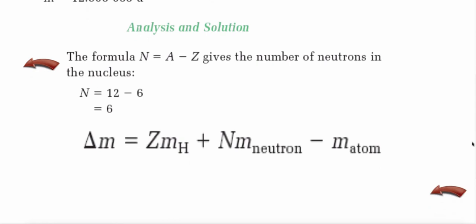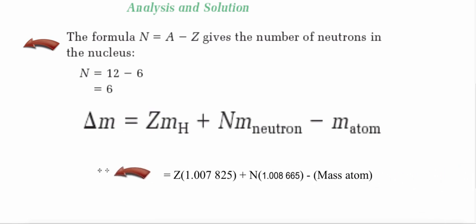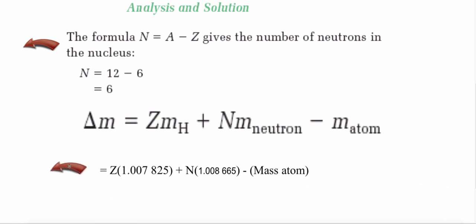Then we have to find our mass defect. Almost every time before we do our binding energy, we need to find our mass defect. So in this case, we're just going to take our amount of protons multiplied by the atomic mass of protons, plus the amount of neutrons multiplied by the atomic mass of neutrons.